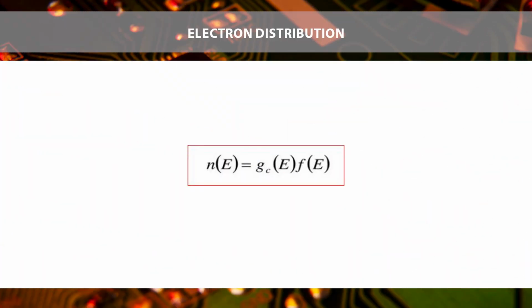Electron distribution. The distribution with respect to energy of electrons in the conduction band is given by the density of allowed quantum states times the probability Fe that an electron occupies a state, which is mathematically represented by this, where Fe is the Fermi-Dirac probability function and Ge is the density of quantum states in the conduction band.